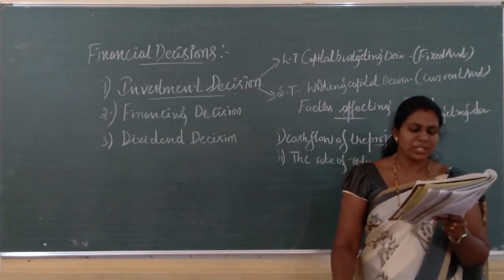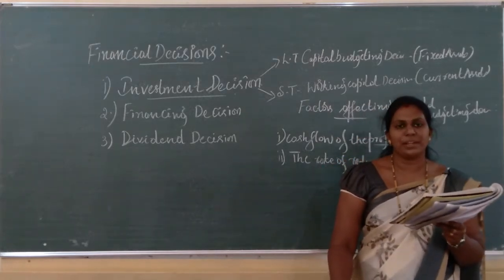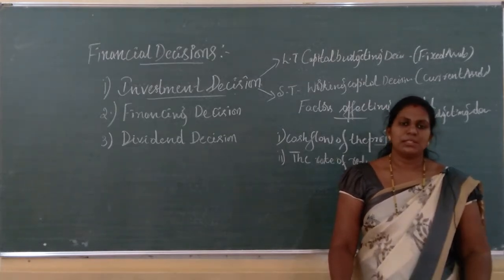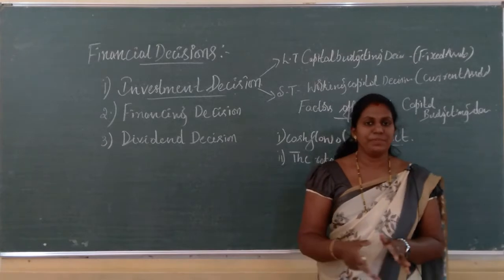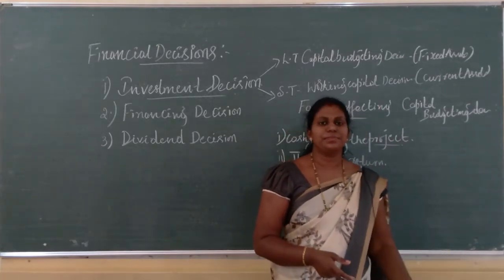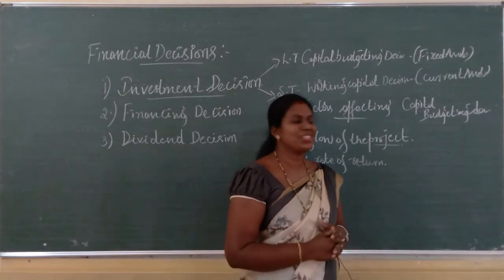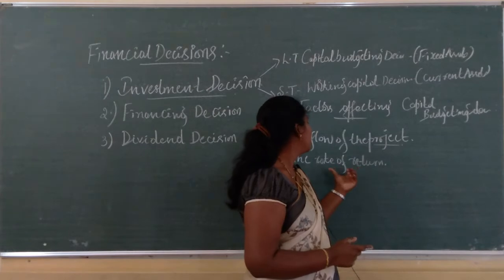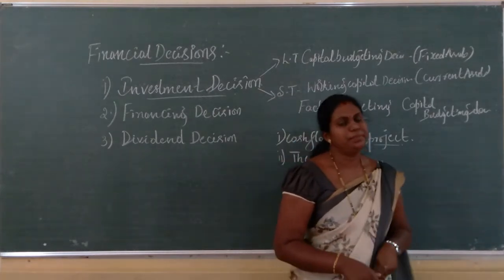Usually the project which gives a higher rate of return has to be selected. So secondly, the factor that affects capital budgeting, or the long term investment decision, is the rate of return. The first one was the cash flow of the project.